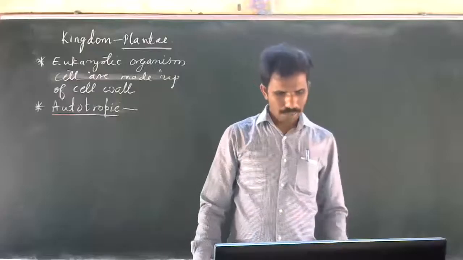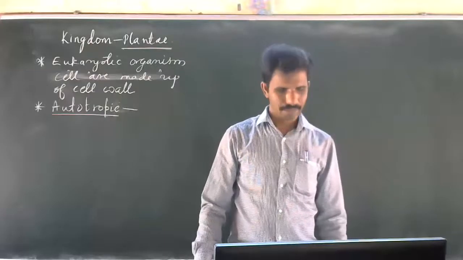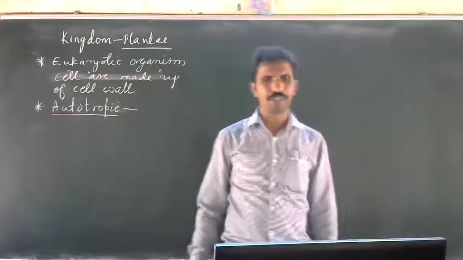If they have an undifferentiated body, they do not have a differentiated body.